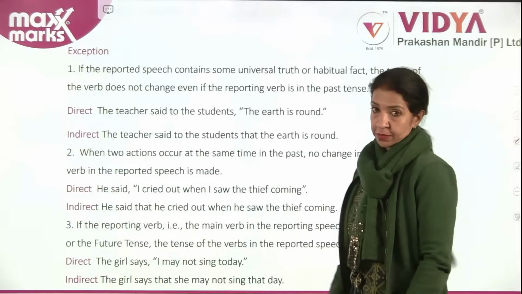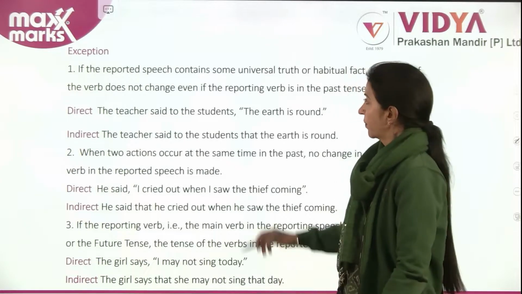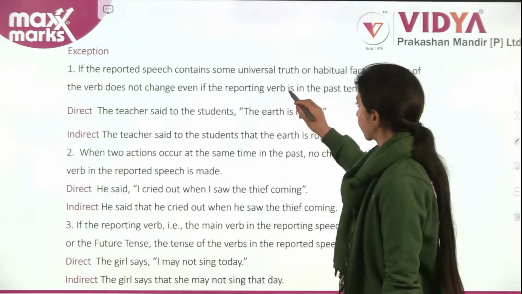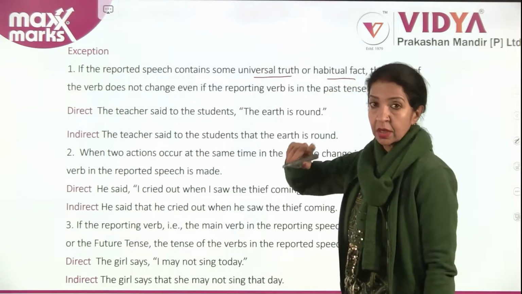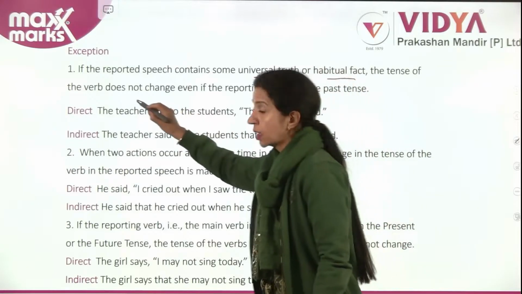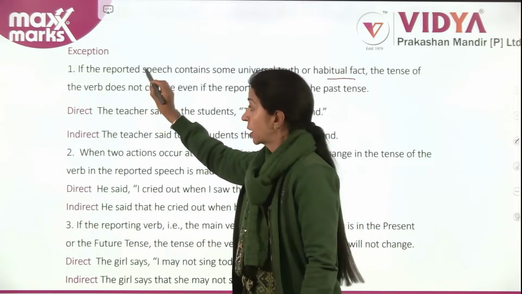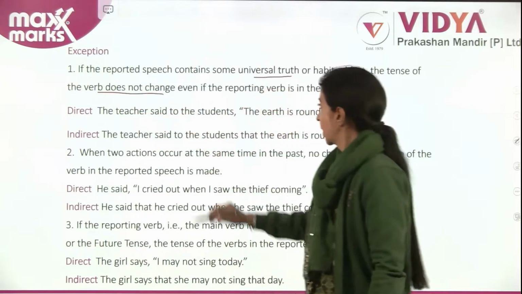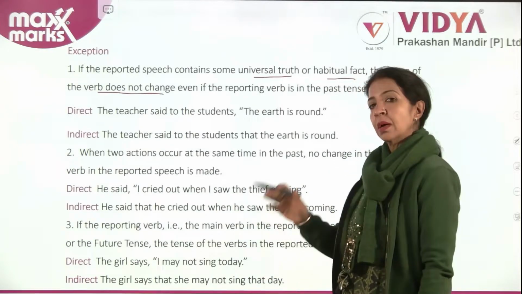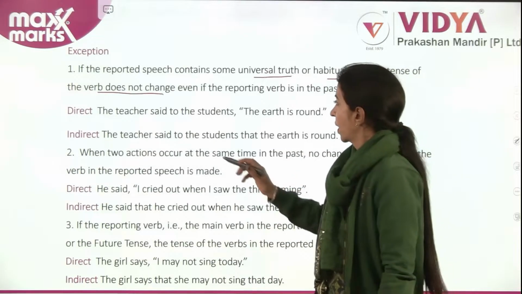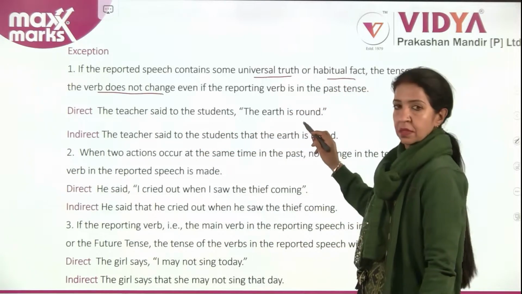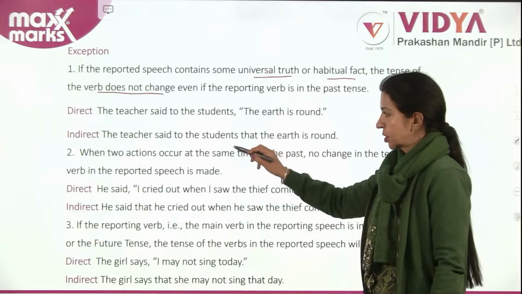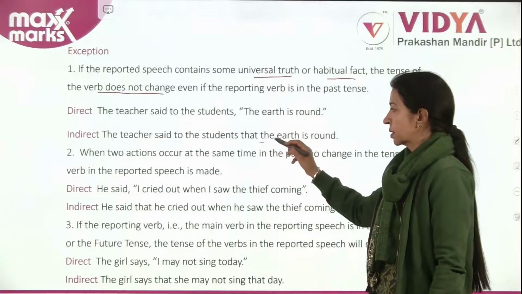Now look at the exceptions. If the reported speech contains some universal truth or habitual fact, the tense of the verb does not change, even if the reporting verb is in the past tense. The teacher said to the students, "The earth is round." The teacher said to the students that the earth is round.